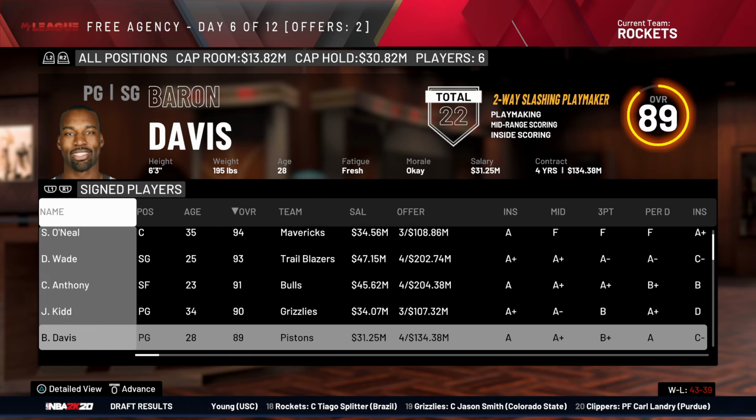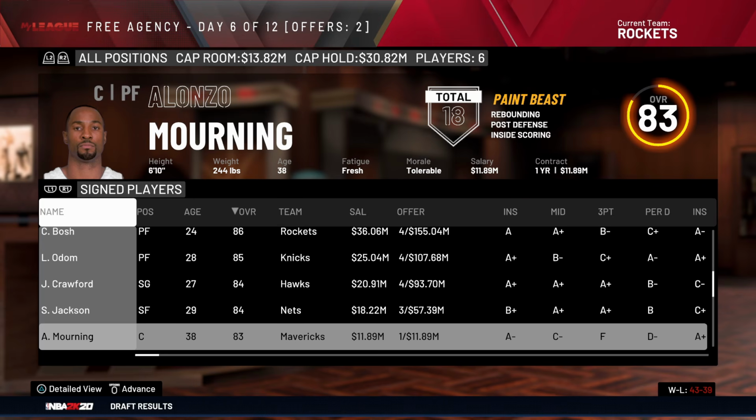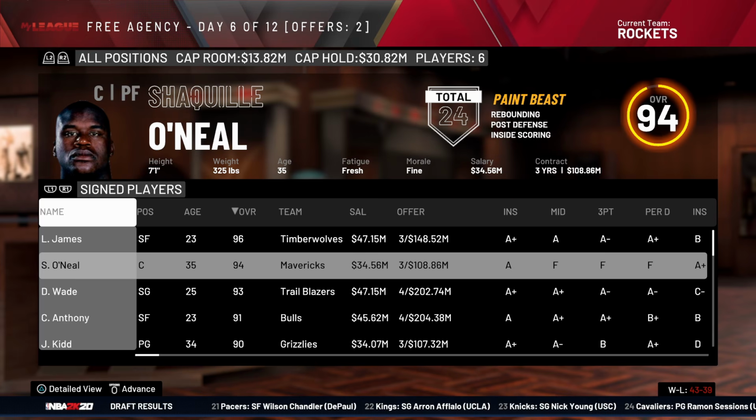Oh my god. Melo stood. J Kidd went to the Grizzlies. Sorry, Hornets. Never mind. I don't want to be there anymore. All right. Oh yeah, and Alonzo Mourning went to the Mavericks too. So Alonzo Mourning and Shaq are teammates after all these years.